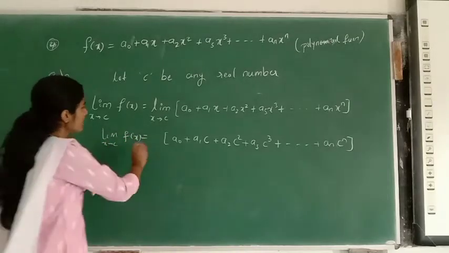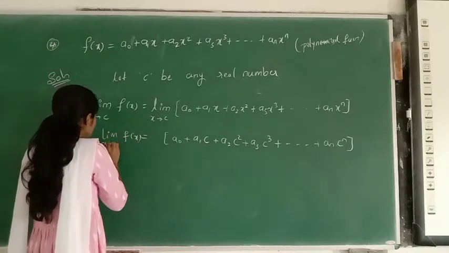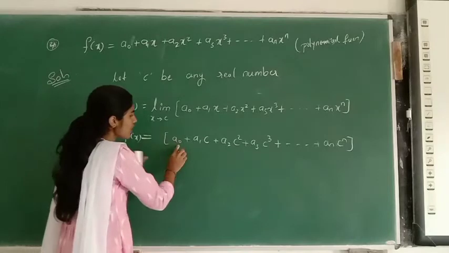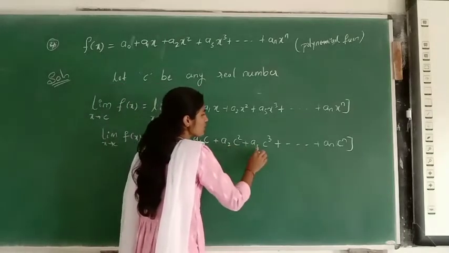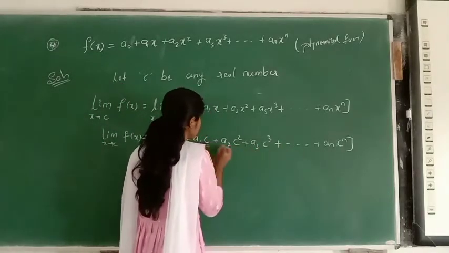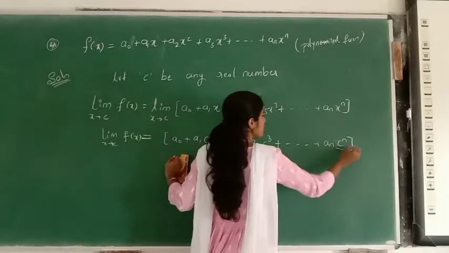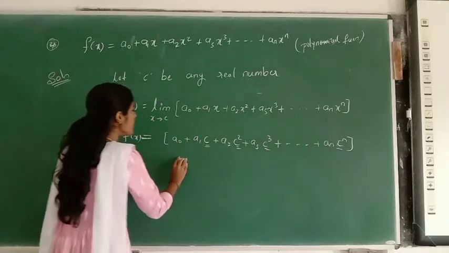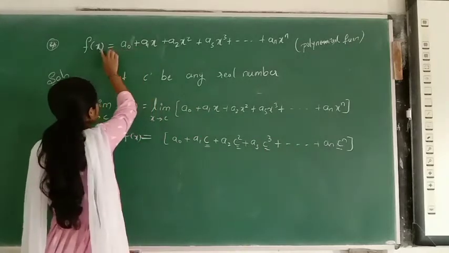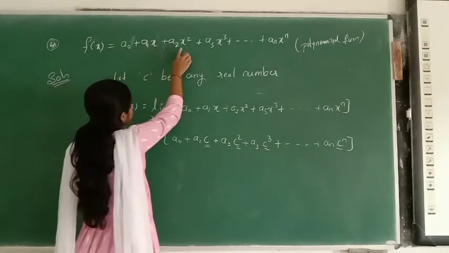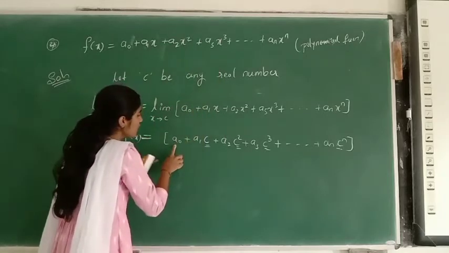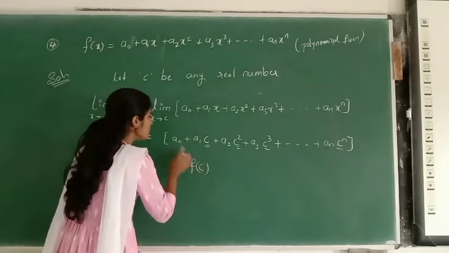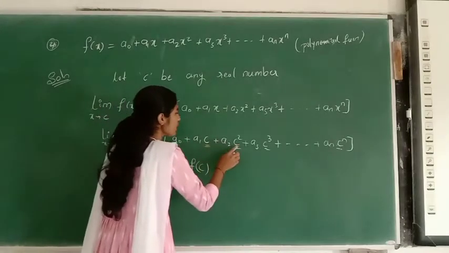See, limit x tends to c f of x is equal to a0 plus a1c plus a2c square plus a3c cube, in place of x I have c. When f of x is equal to a0 plus a1x plus a2x square, then at c this becomes f of c. See, f of c becomes a0 plus a1c plus a2c square.